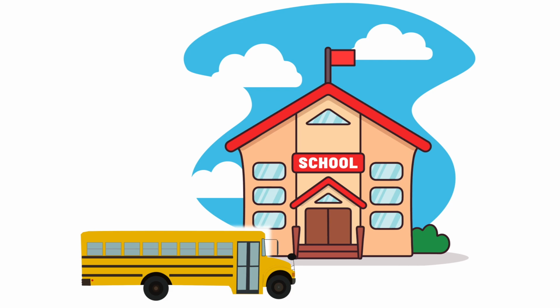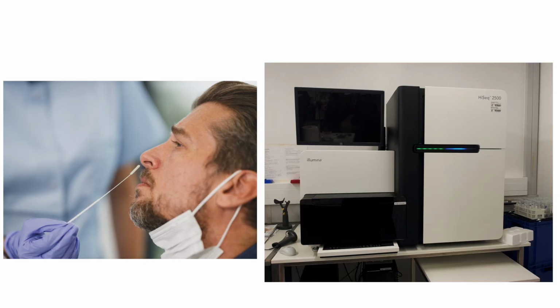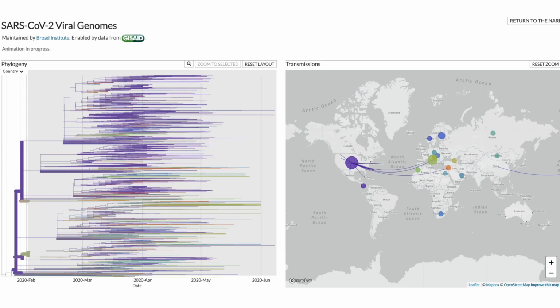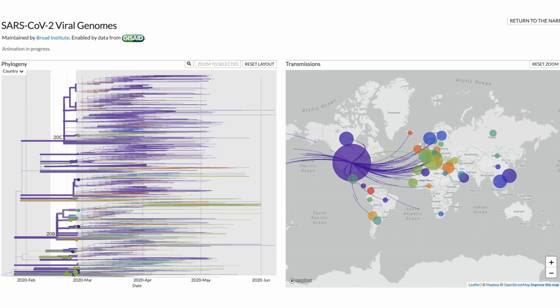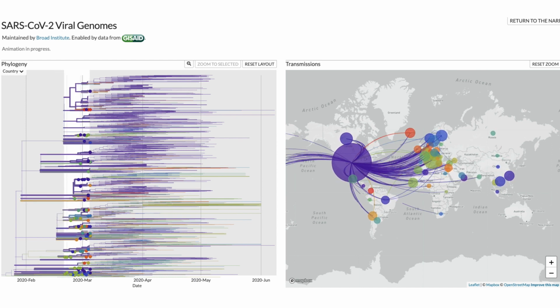In my work, we do this process for outbreaks of different viruses, sometimes for the entirety of Massachusetts. When it comes to SARS-CoV-2, the virus that causes COVID, we use the snot from your COVID test that is left over after you get your test result. We don't know your name or anything about you, but we can sequence your and other people's SARS-CoV-2 virus genomes and recreate the family tree of an outbreak. On the left, you are looking at a huge family tree of SARS-CoV-2 viruses. On the right, we are adding city information to the family tree, allowing us to watch SARS-CoV-2 move from city